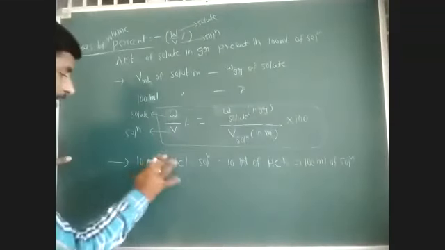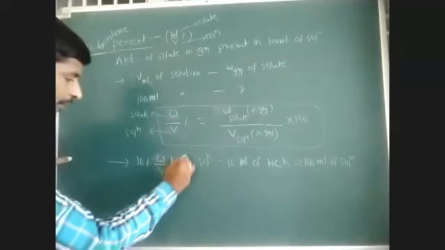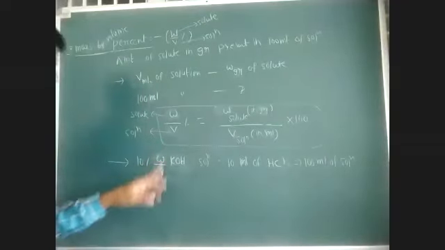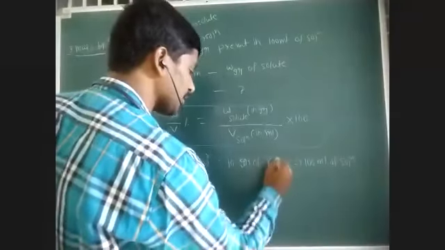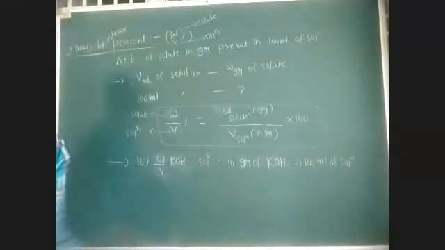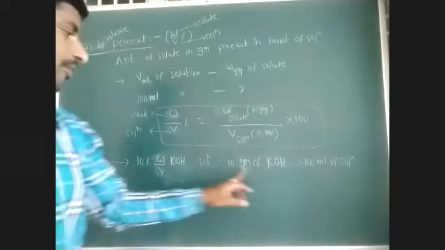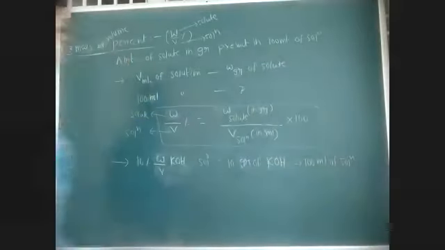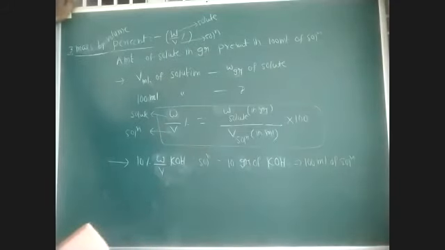For example, 10% weight by volume KOH solution. I am saying, 10% weight by volume KOH solution means what? 10 grams of KOH present in 100 mL solution. So this is about weight by weight, volume by volume, and weight by volume percentage.